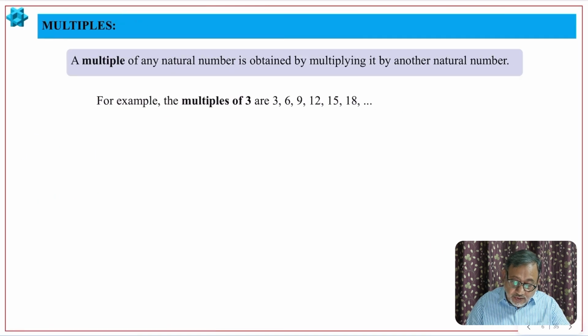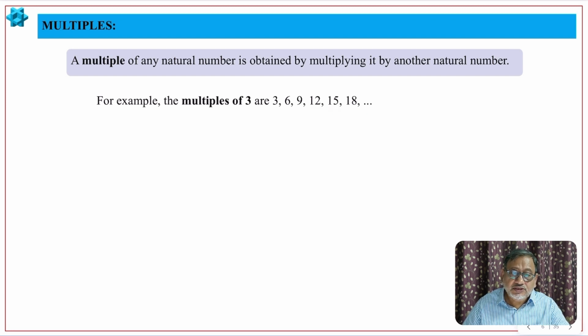Then multiples. A multiple of any natural number is obtained by multiplying it by another natural number. So for example, multiples of 3 are 3, 3 times 2 is 6, 3 times 3 is 9, 3 times 4 is 12, 3 times 5 is 15, 3 times 6 is 18, right?